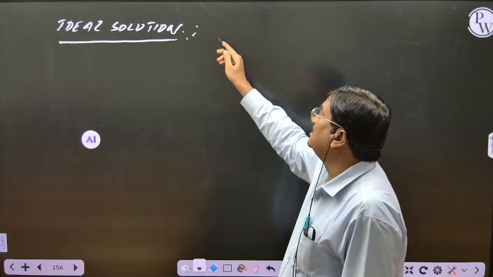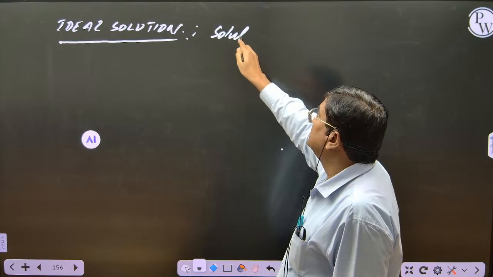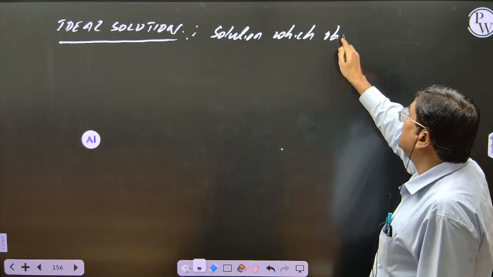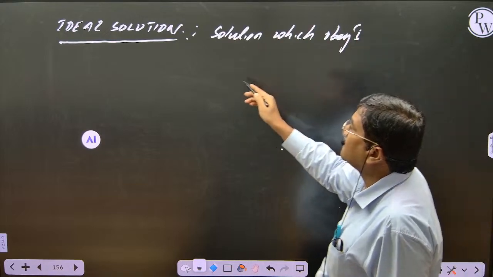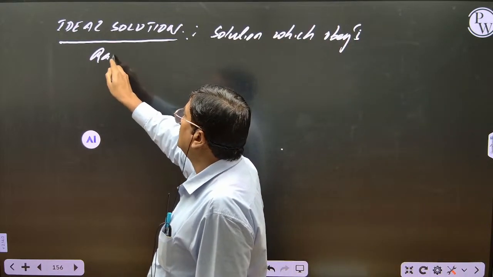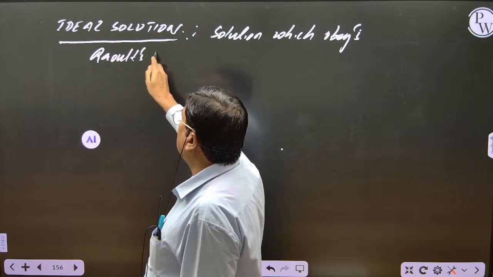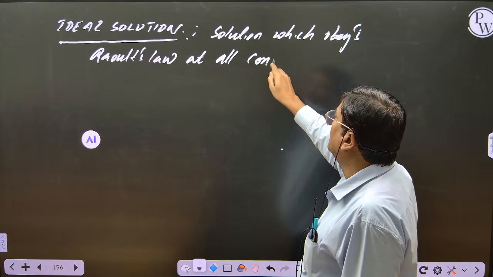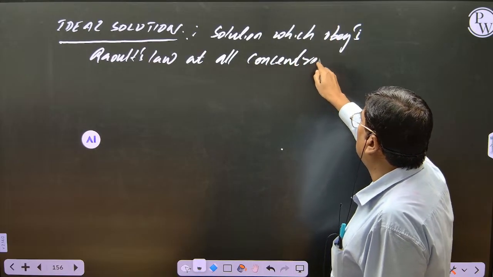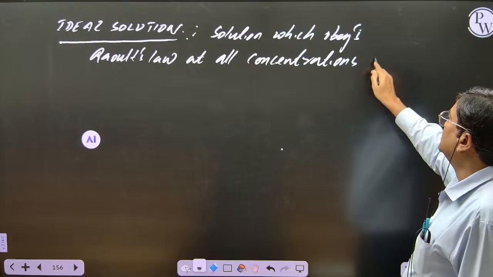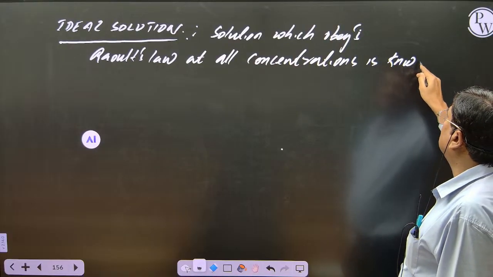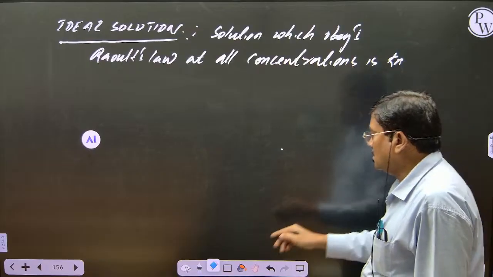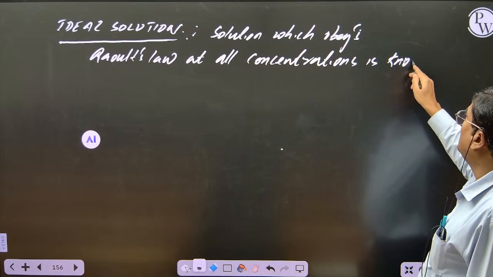Write the statement: a solution which obeys Raoult's law at all concentrations is known as an ideal solution.